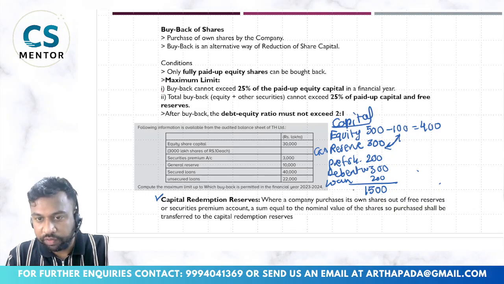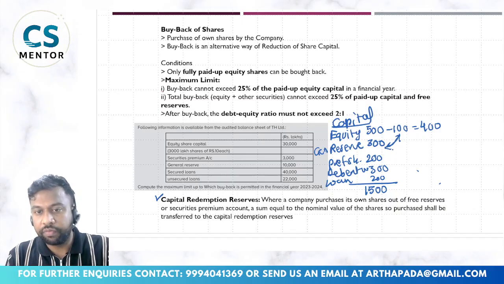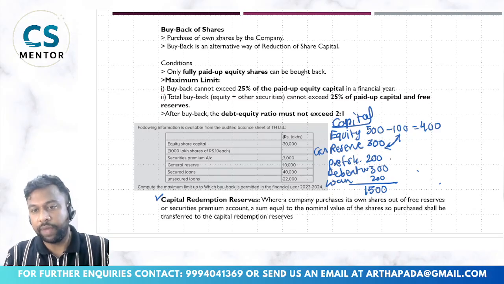Let us say we have bought back at face value, so we have to transfer the nominal amount to the extent of buyback to one account called capital redemption reserve, to represent that out of general reserve we have done this buyback.